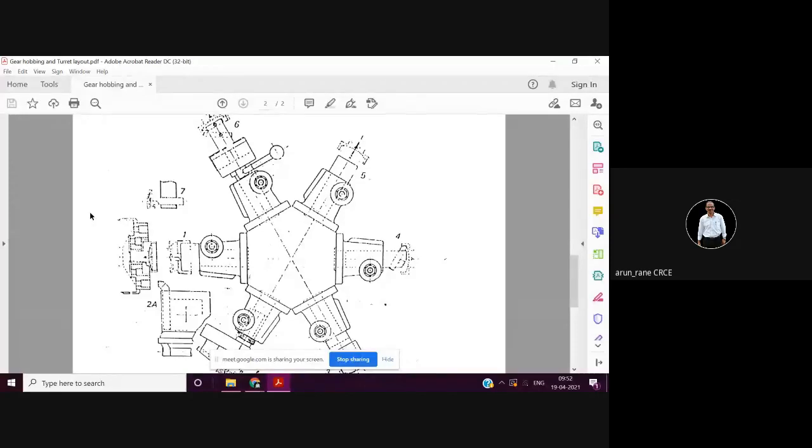Same here, the turret lathe is totally mechanical, like bar pulling, exactly like your automat, but the difference is that in an automat you have two vertical slides, front and rear, which is not here. In automats you don't have a hexagonal turret, whereas here you have a hexagonal turret. In an automat there is a front cross slide and rear cross slide, but only one tool is mounted. Here you can have four tools, and every tool comes one after the other. Bar pulling, then there is a stopper.